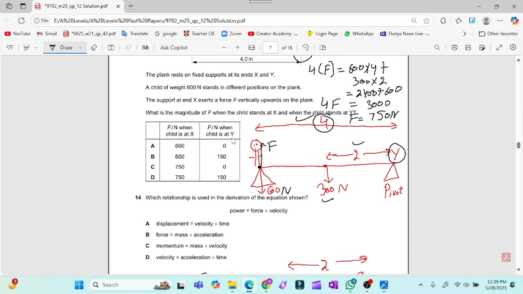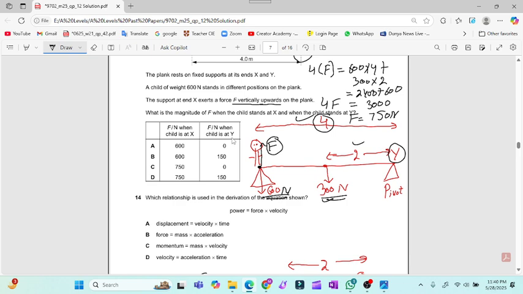Now two forces are acting in the downward direction, that is 600 Newton and 300 Newton. And he has asked in the question, what is the magnitude of the force F? Now force F is vertically upward on the plank. The support at X exerts a force. So this is the force which is exerted by the pivot X, and this is required to be calculated.